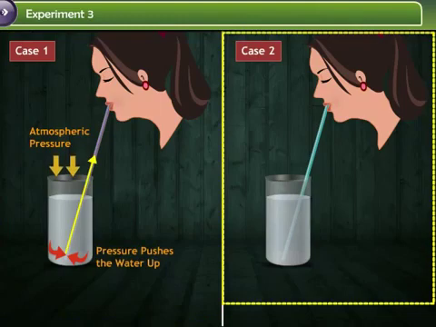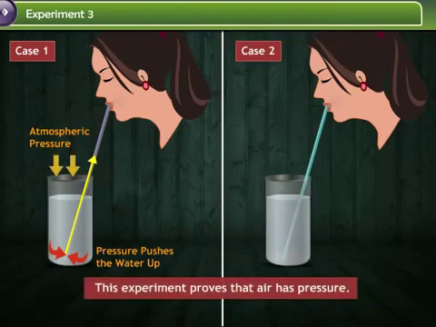But the blue straw with the holes allows an endless supply of air to come in. Therefore, the air pressure is never reduced and the liquid never travels up the straw. This experiment also proves that air has pressure.